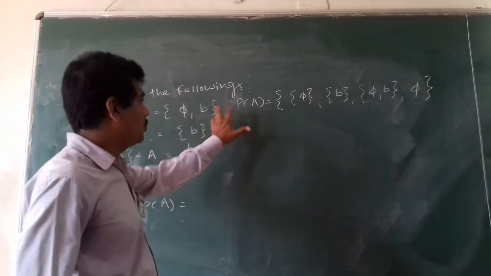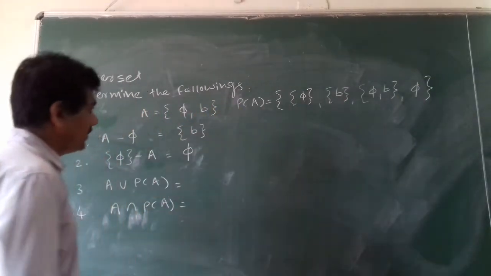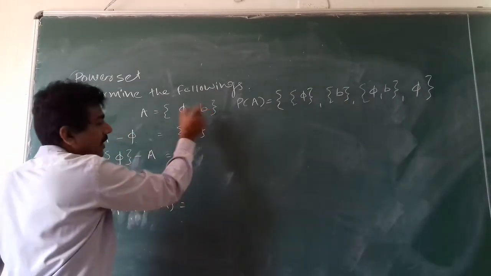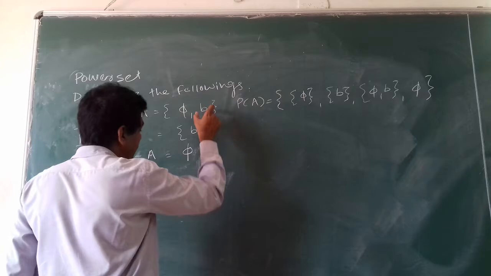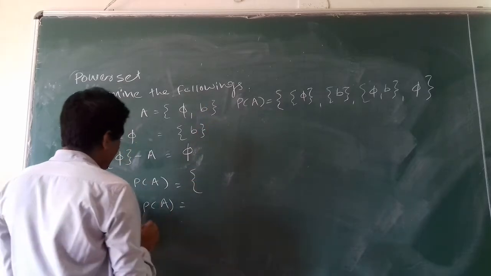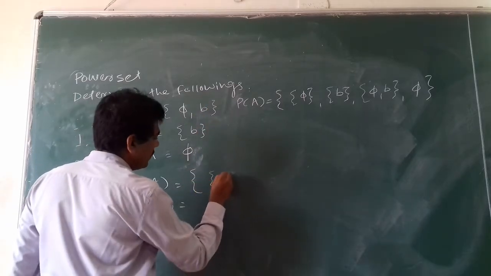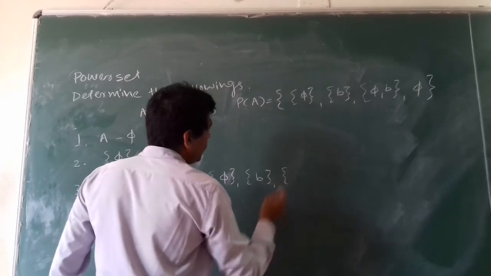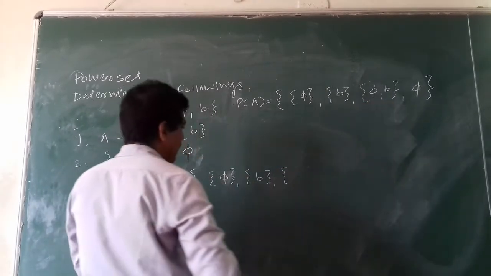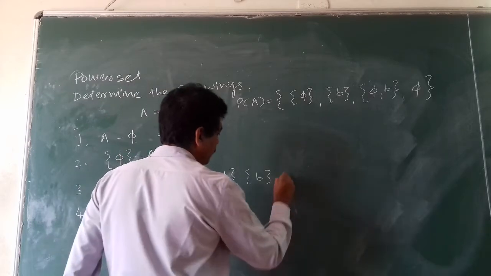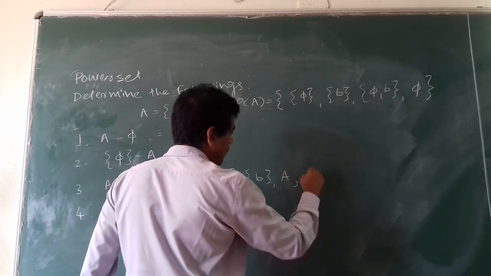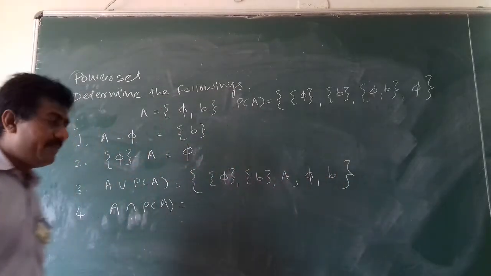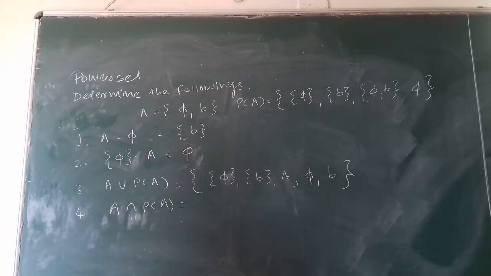Now the union of these two. If you observe, it will contain all these 4 elements plus this particular element b. So A union power set of A is this. Instead of writing this, you can write capital A as well. No problem. The complete set capital A, and the element b, that is the A union power set of A.